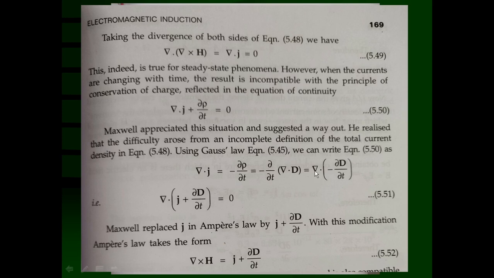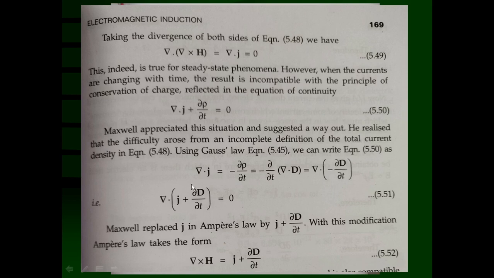So this can be written as divergence of minus del capital D upon del T. This minus sign you can take outside, to this side. Left hand side it is divergence of J, right side also it is divergence of something. So that can be taken to this side, and hence divergence of J plus del capital D upon del T is equal to 0.